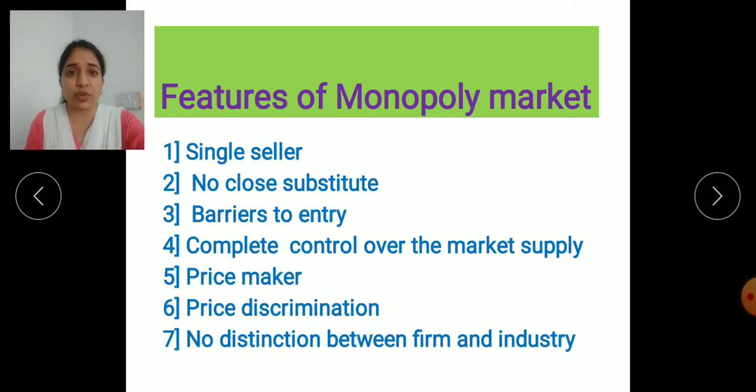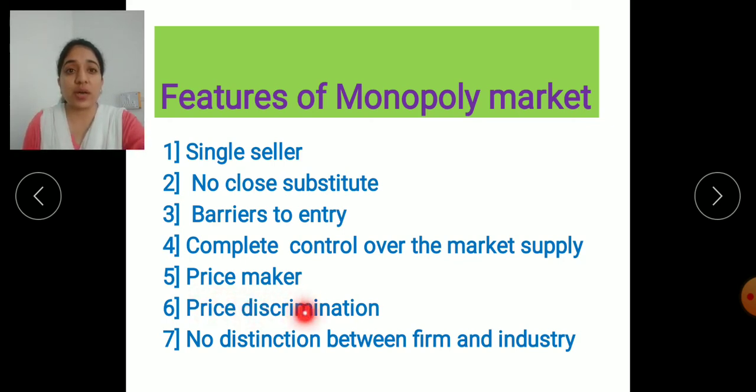Take an example, as we go to the doctors. If that doctor tells you 200 is the fees, then you cannot bargain with that doctor to take 100 rupees only, because at that time the doctors are the monopolists and they can charge the prices as per their knowledge. That's why they are the price makers.